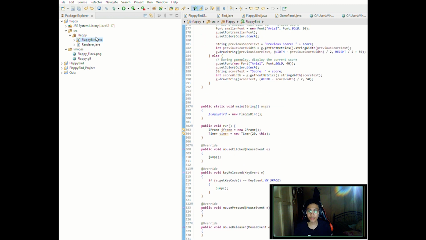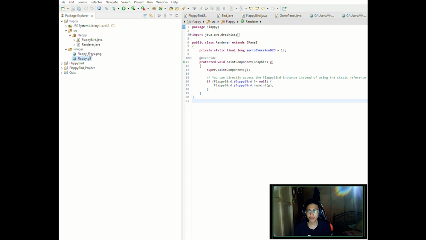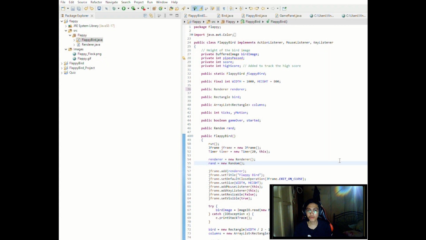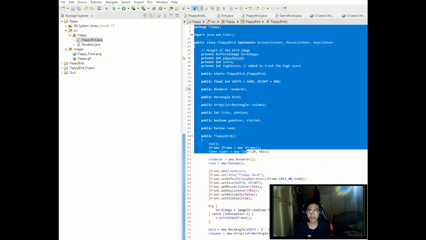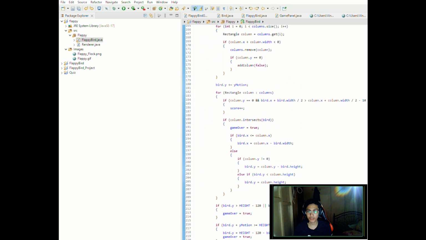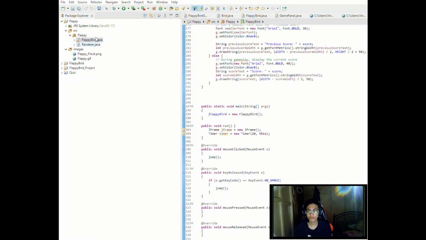And for the renderer class, we extend the JPanel class, and it is responsible for rendering the game graphics. It overrides the paintComponent method to paint the background, columns, bird, and other elements. It displays different messages based on the game state, such as start game or game over, during the gameplay.